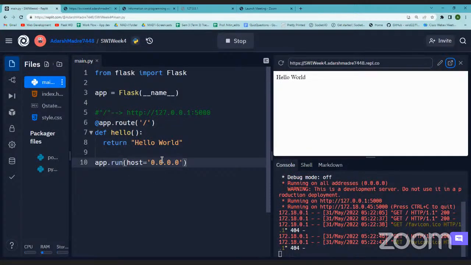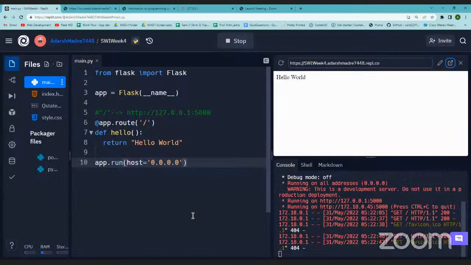And if you see this, since we are using Replit, the base URL for Replit is this. Anything that follows will be given after this. So if you want to map another function to another URL, we will give it through the backend in Flask, and then it will appear here. I'll show you how. I hope this is clear, right?